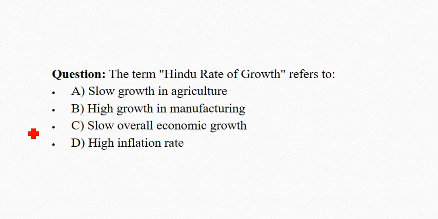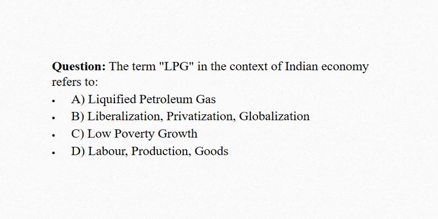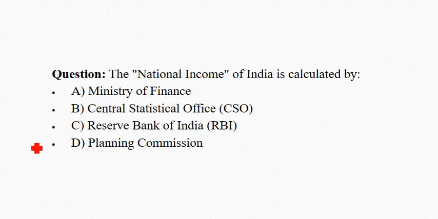The term Hindu rate of growth refers to. Correct answer is option C, slow overall economic growth. The term LPG in the context of Indian economy refers to. Correct answer is option B, liberalization, privatization, globalization. The national income of India is calculated by. Correct answer is option B, Central Statistical Office.